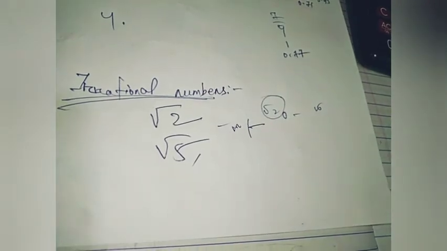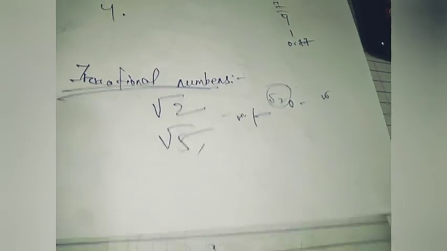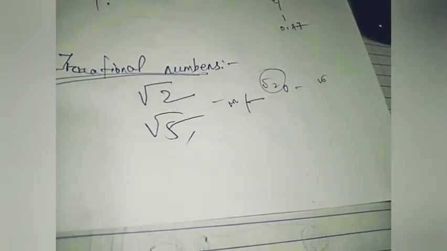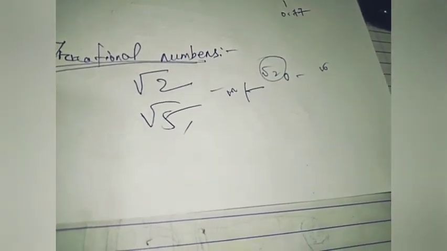What is the formula for the diagonal length? The diagonal length is the square root of the sum of the squares of two adjacent sides of the square. So if we have a square whose sides are all 1 unit in length, then by Pythagoras theorem its diagonal length will be the square root of 1 square plus 1 square, equal to square root of 2. How do we represent root 2 on the number line? Let's see.